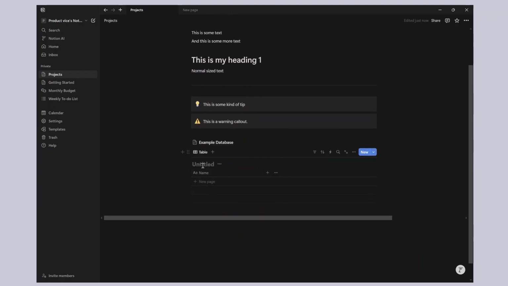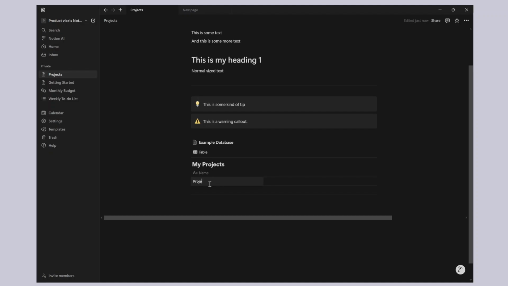Now let's say I name this my projects, because I want to list down and store my projects and information regarding them in this database. Now coming back to the idea of pages, a database is also a collection of pages really. So every new entry that you create on a database will become a page in itself. So for instance, if I want to create a new entry here, I'll just hit new page and I can add a name here.